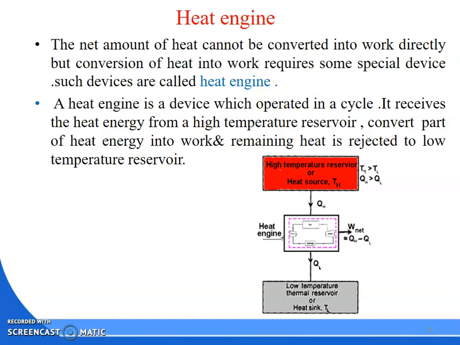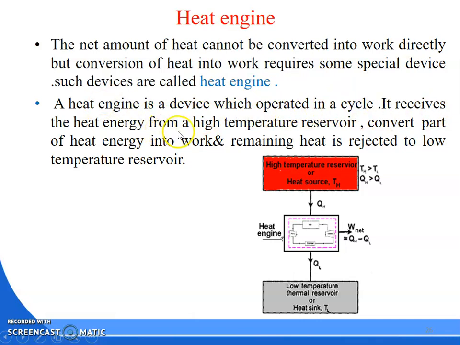We cannot convert heat into work directly. So what do you have to do? We have to take some device. The device which converts heat energy into mechanical work is known as a heat engine. A heat engine is a device which operates in a cycle. Operating in a cycle means it starts from one point and ends at the same point. The initial and final state of the system is the same, that is known as a cycle.